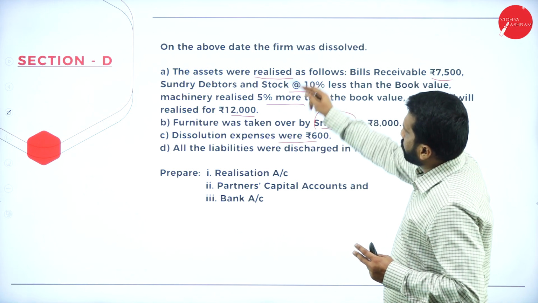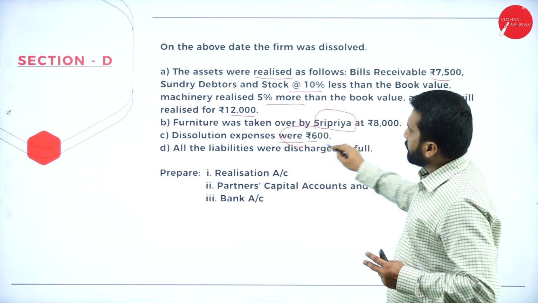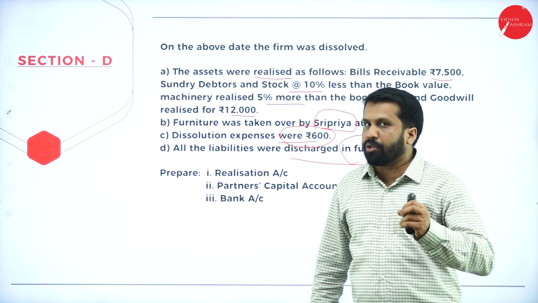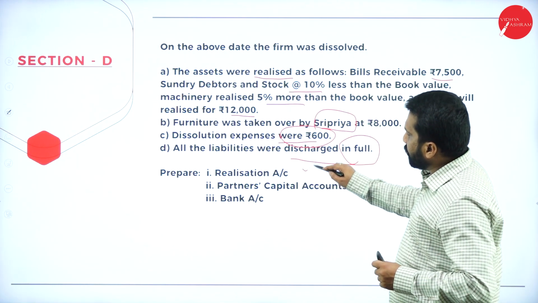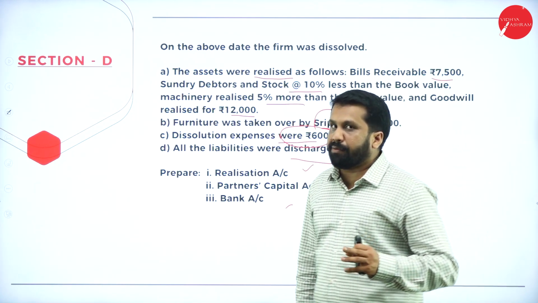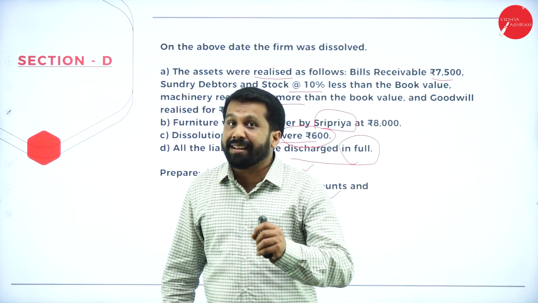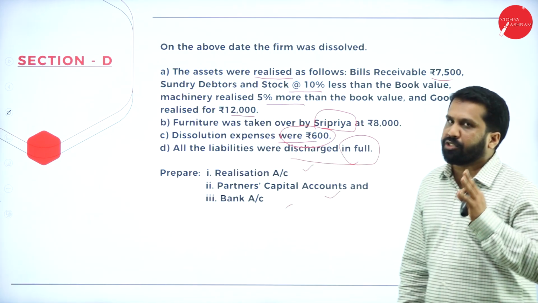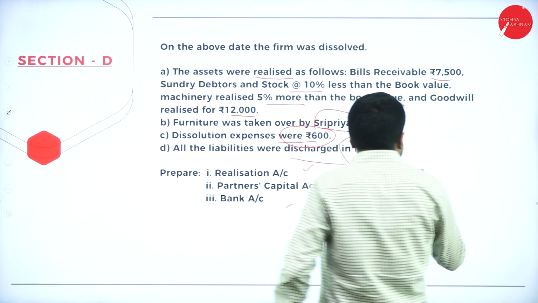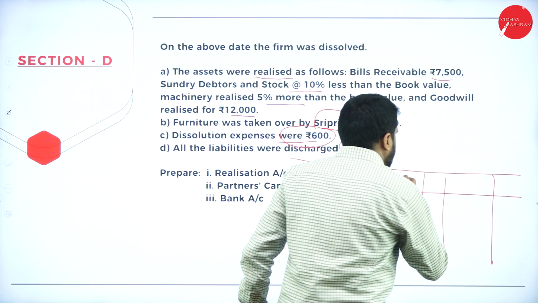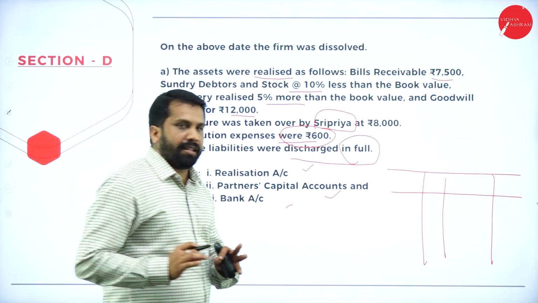Dissolution expenses. For doing all this work, the expenses are 600. All the liabilities are discharged at full actual value. Realization account, partner's capital and bank account. These are the information given. What is the first point? Realization. I'll tell you the easiest way to prepare your realization account. Your realization account will be like this.